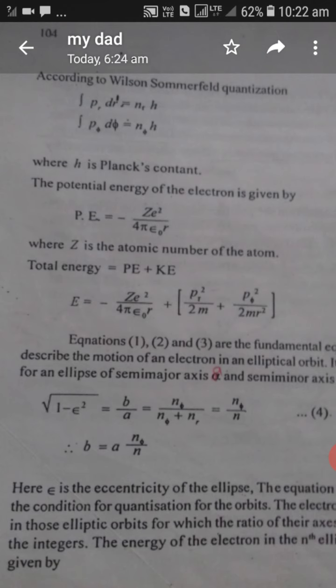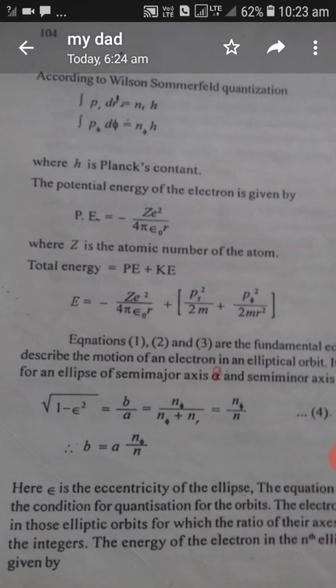Then for an ellipse, it has a semi-major axis and also a semi-minor axis. Here the semi-major axis will be a, and the semi-minor axis will be b. The formula for that is root of 1 minus ε², which is equal to b/a. This b can be written as n_φ and a can be written as n_φ plus n_r. Then n_φ plus n_r is equal to the principal quantum number n.